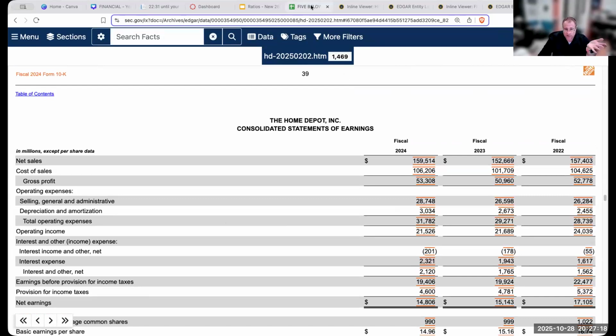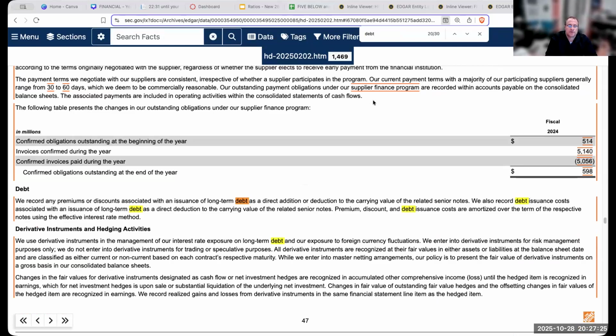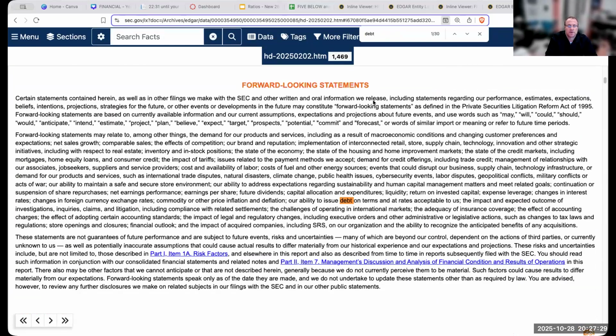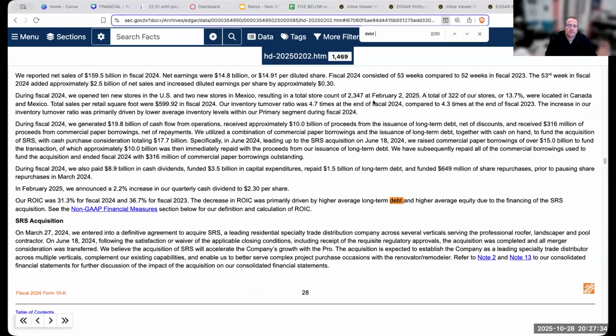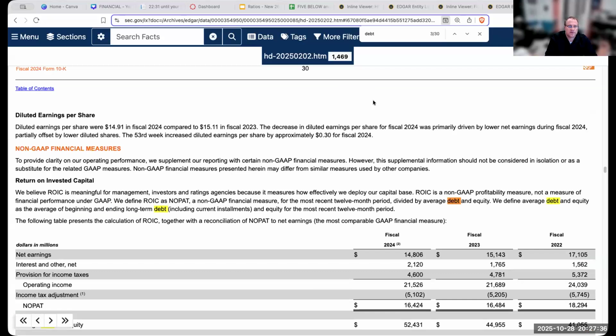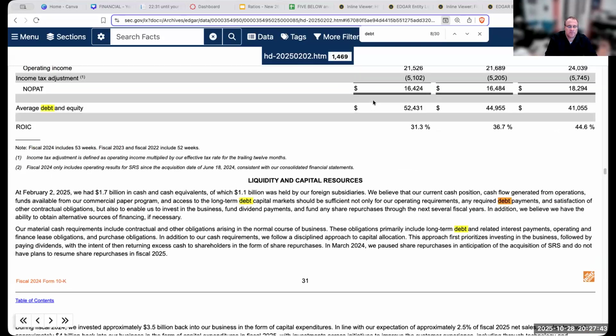The next one over here, I would have to figure out, for the Home Depot, my debt service. Can't get there, my debt. Let's see here. See if we can find something over here. Return on invested capital. Okay, debt payments. Let's try debt payments. Oh, no, I found the one. Let's just keep on looking at the debt.